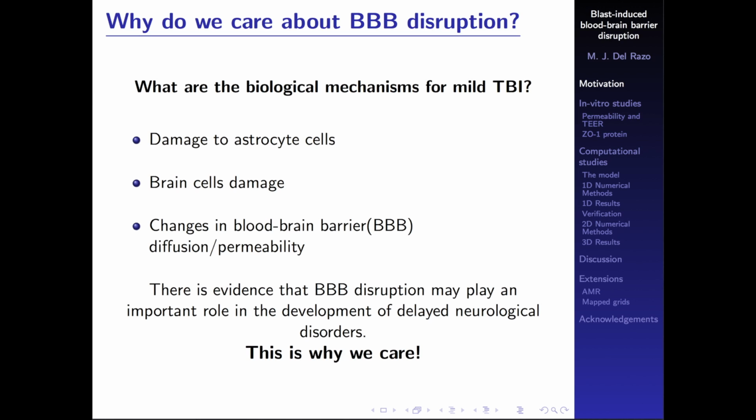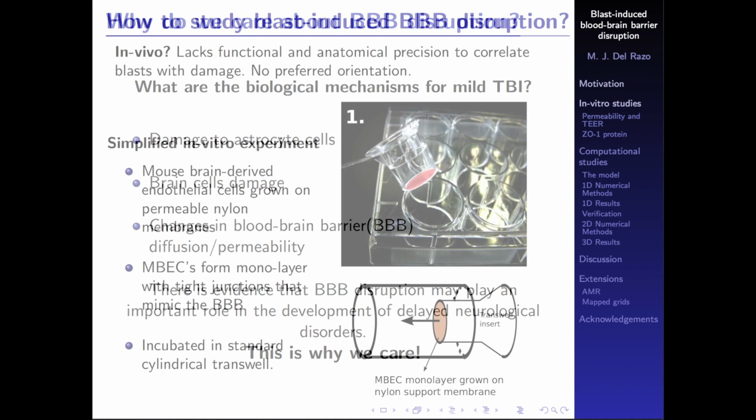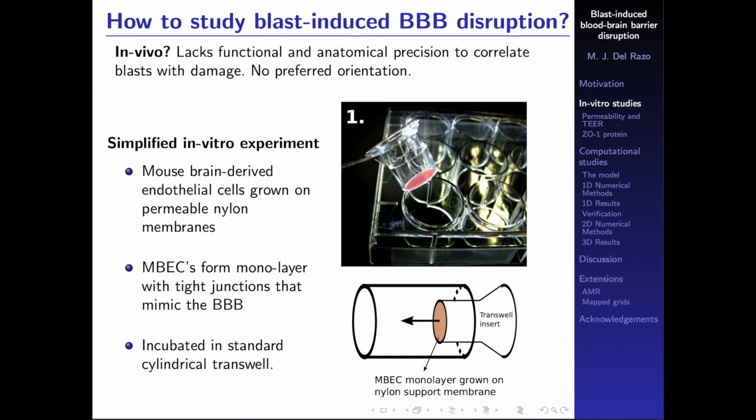Now the question comes to us: how to study the blast-induced blood-brain barrier disruption. This is actually a question more that the experimentalists had to answer. One possibility is to try in vivo experiments. The problem with in vivo experiments is that they usually lack functional and anatomical precision to relate blast with damage, because it's really hard to set up an in vivo experiment where you have a preferred orientation of the cell layer with the direction of the shock.